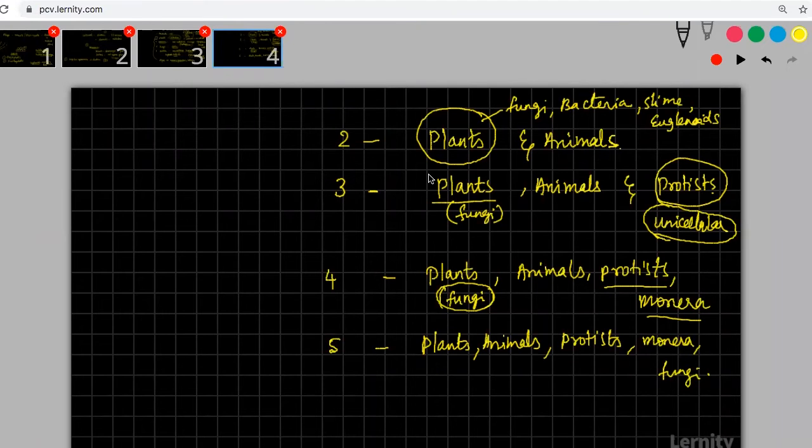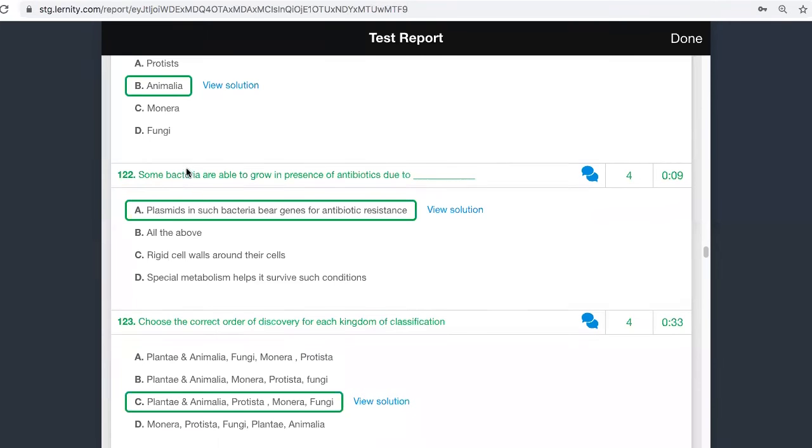Lately they included this. So this is how it evolved. Here the order is this way: Plantae and Animalia were discovered first, obviously. Then came Protista, then Monera, then fungi.